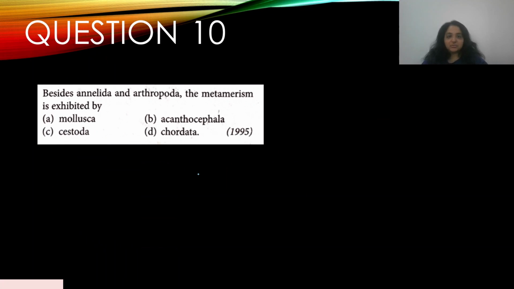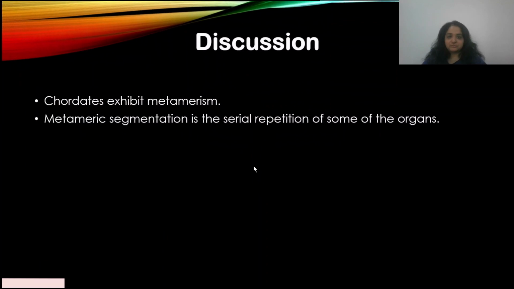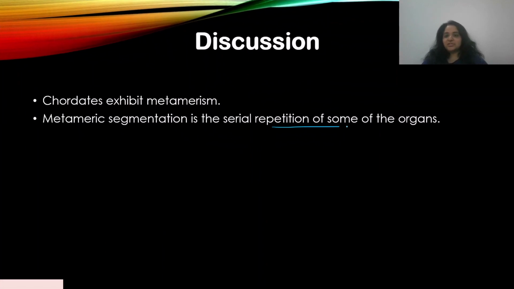Besides Annelida and Arthropoda, metamerism is exhibited by, and this appeared in 1995. A. Mollusk, B. Acanthocephala, C. Cestoda, and D. Chordate. So we already discussed this before. We discussed metamerism, segmentation. So besides Annelida and Arthropoda, it's D. Chordate. Answer is D. It's a serial repetition of some of the organs. I've already discussed segmentation before, so I won't repeat it again.